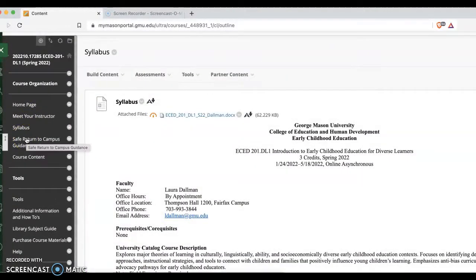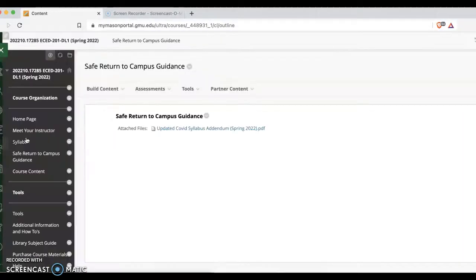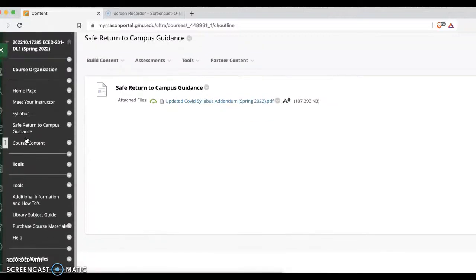Safe return to campus guidance. Because of COVID, there are new restrictions, revised again, as we have to do now semester to semester. So you'll want to take a peek at that to see what is new for this semester, spring 2022.